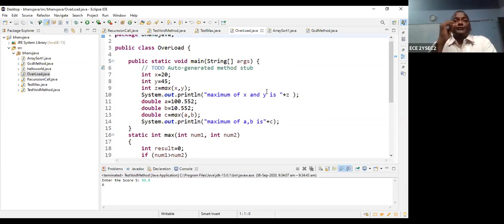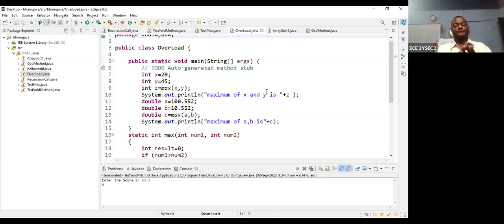So for integer, you can call maximum of parameters integer number 1, integer number 2. For the double value, you can call maximum of double number 1, double number 2. You can write them separately, but with the same name. What is the function? Maximum function. So maximum function with the same name, that is called overloading.